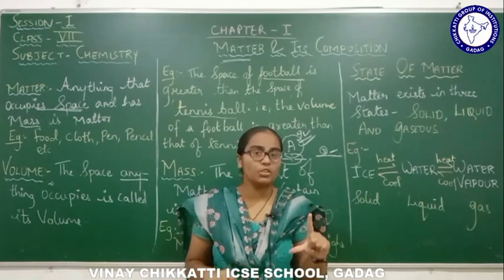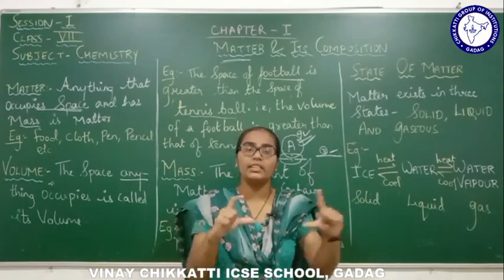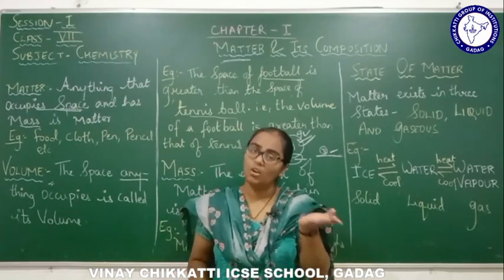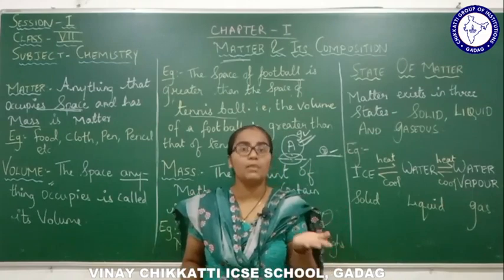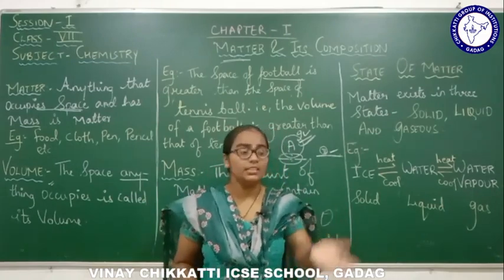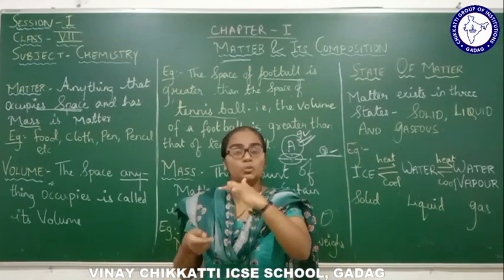The water bottle will be filled with more water when you compare it with the glass. Then whose mass will be more? Obviously, the water bottle's mass will be more when you compare it with the glass. Why is it so? Because the water bottle is bigger in size and the glass is smaller in size.